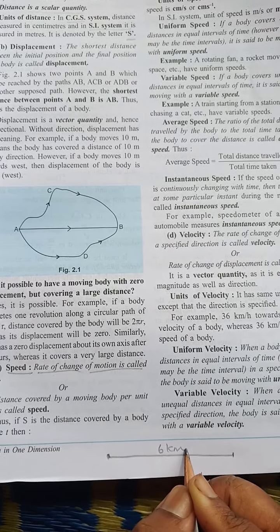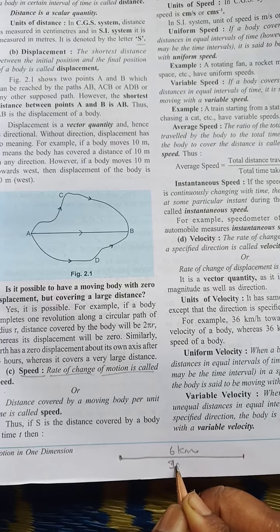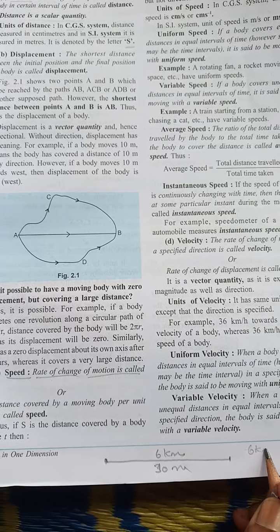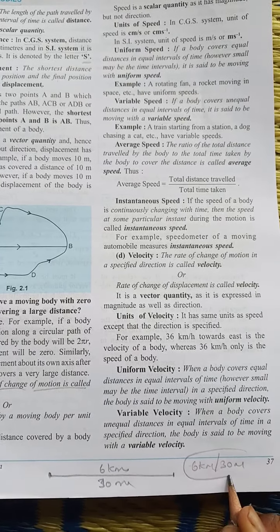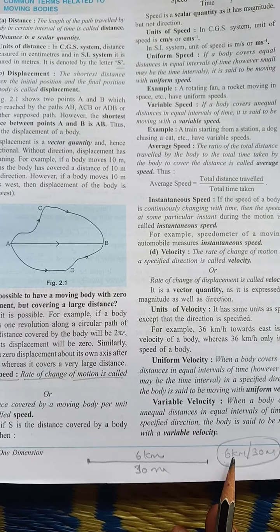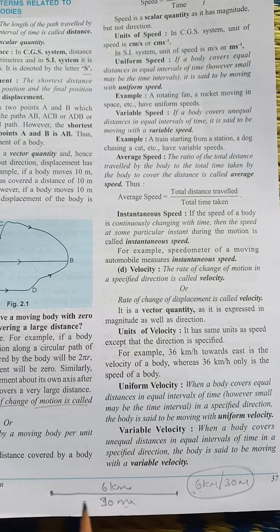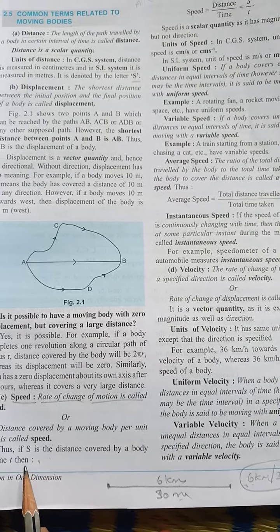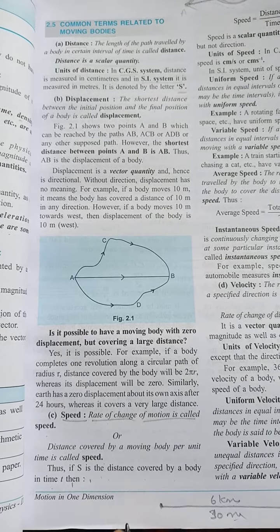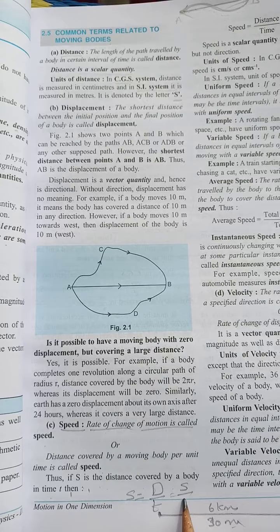6 kilometers travelled within 30 minutes. This we can express as 6 km per 30 minutes. This is the speed of the object. So the speed of the object is the ratio of distance covered per unit time. Thus, if S is the distance covered by a body in time t, then the speed formula is: speed equals distance by time, that is S by t.